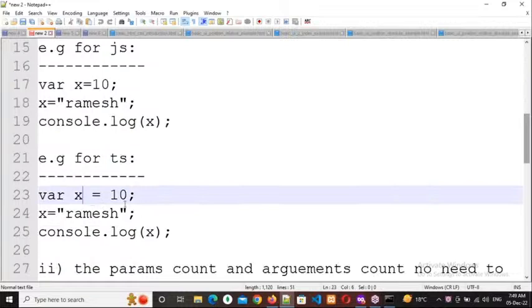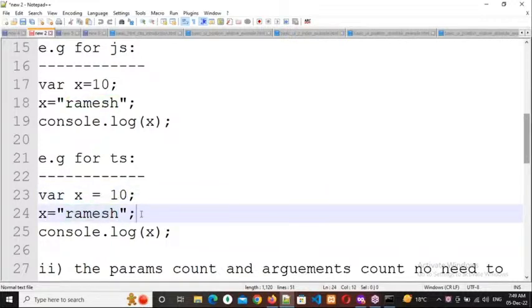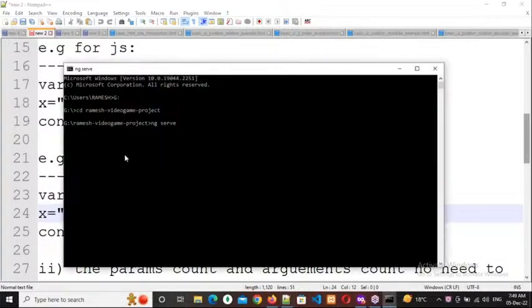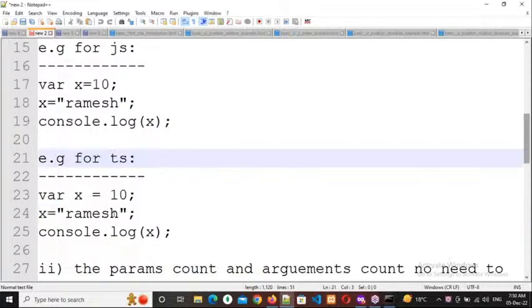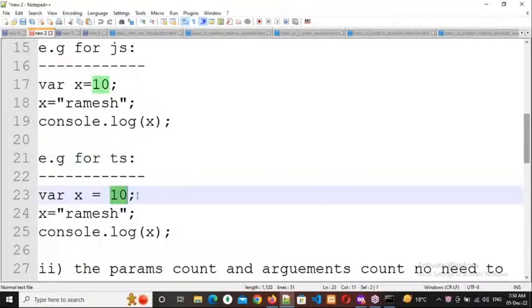But here I am not mentioning the data type. So just because of not mentioning the data type, it will throw an error. No, not that for the error. Why? Because if you don't mention the data type, it depends upon the first value. For example, line number 23 and line number 24. X is 10 here, X is Ramesh here. So which is the first value? 10 or Ramesh? Which one? Respond everybody. 10. 10 only. So it depends upon the first value, and automatically it will assign the data type. That is the advantage of TypeScript.